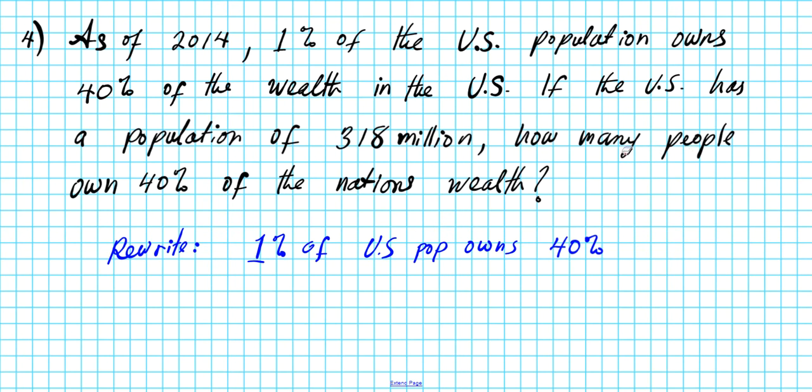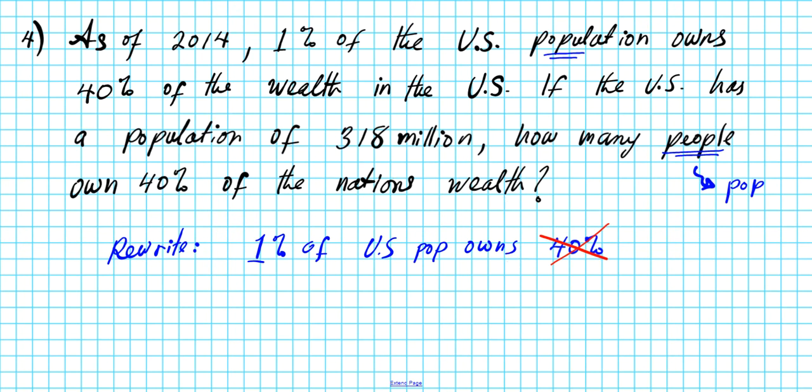The problem asks for how many people. So this is telling us that we're focusing on population, not wealth. So 40% applies to wealth, 1% applies to the population. So this percentage value right here, wealth possession, is not applicable to this question.